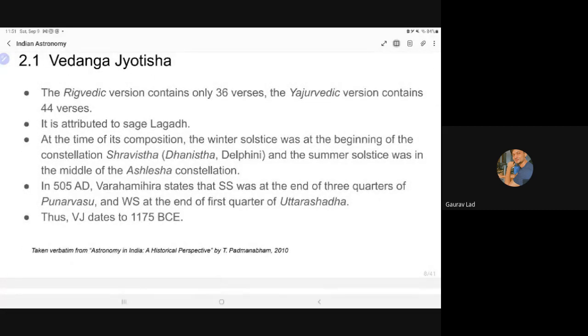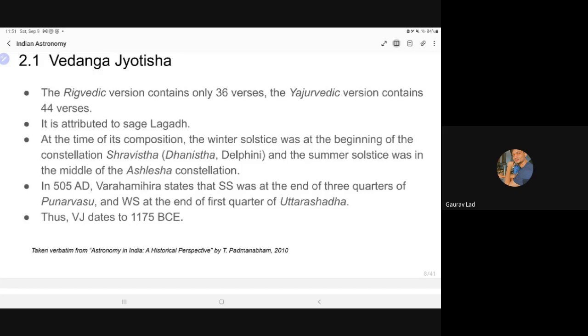So now let's take a look at Vedanga Jyotisha itself, the text from the Vedic literature which is completely on astronomy, and it is one of the Shadangas, one of the 6 organs of the Veda. The Rigveda version contains approximately 36 verses, and the Yajurvedic version around 44 verses. And the author of this text is usually believed to be Lagadha, but we are not sure if this person actually wrote Vedanga Jyotisha,